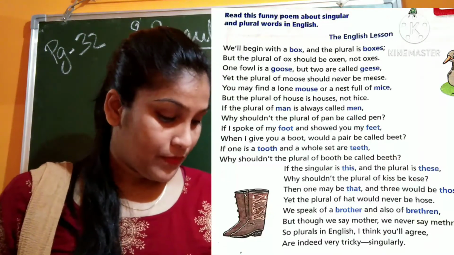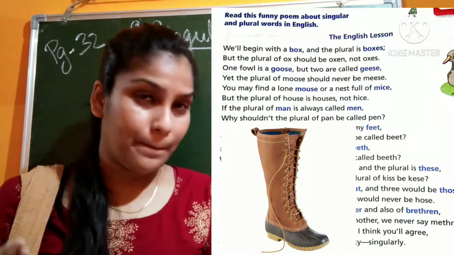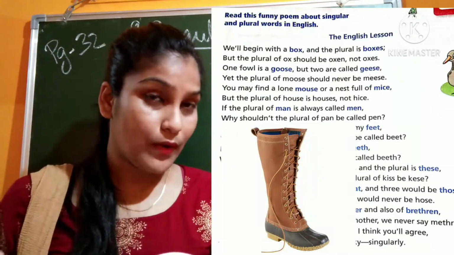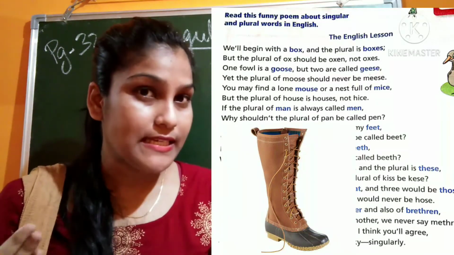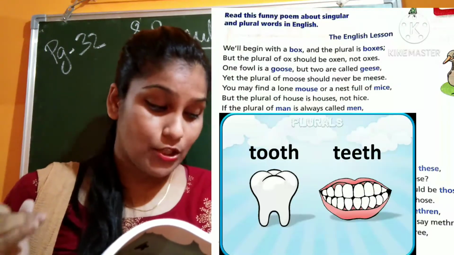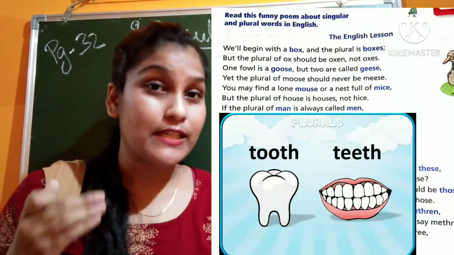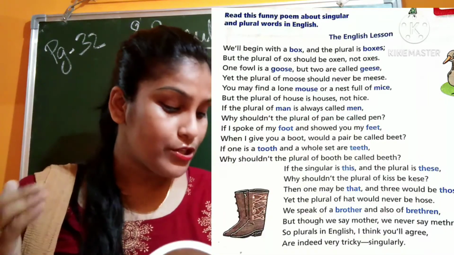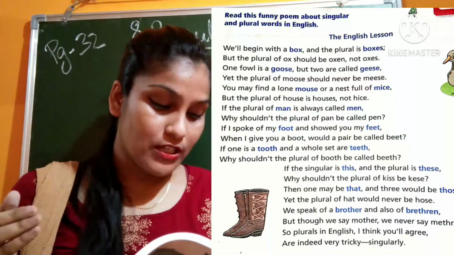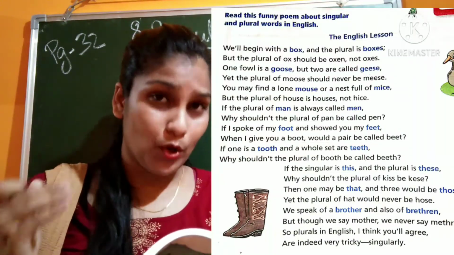When I give you a boot, would a pair be called bit? No, it is boots, B-O-O-T-S. If one is a tooth and a whole set are teeth, why shouldn't the plural of boot be called beet? No, the plural of boot is boots.